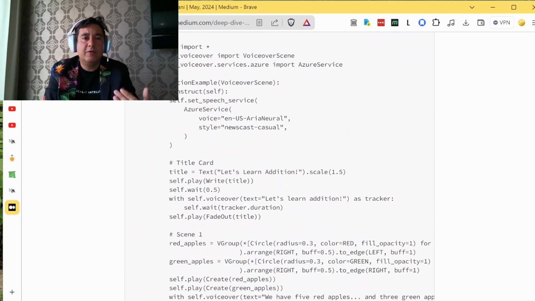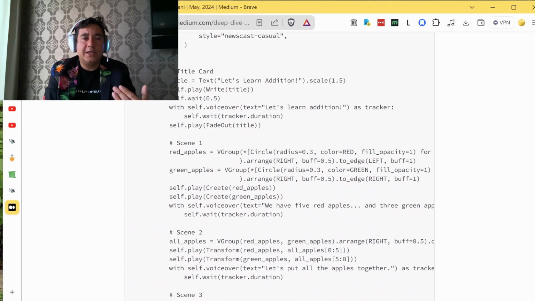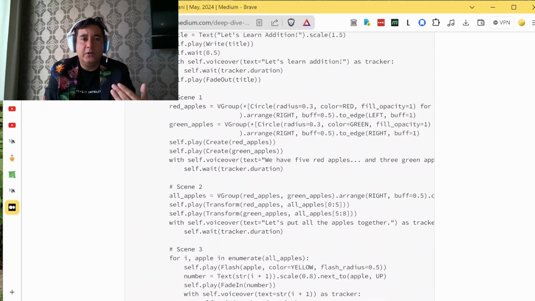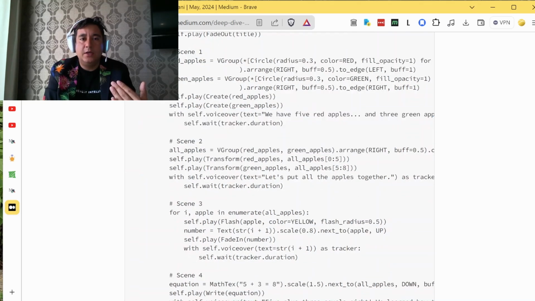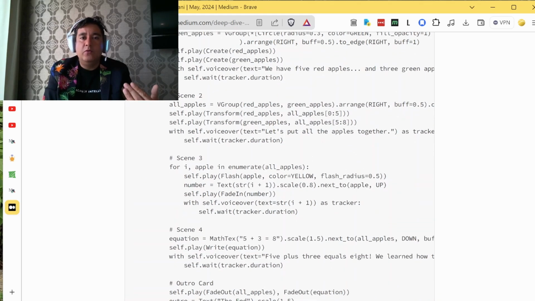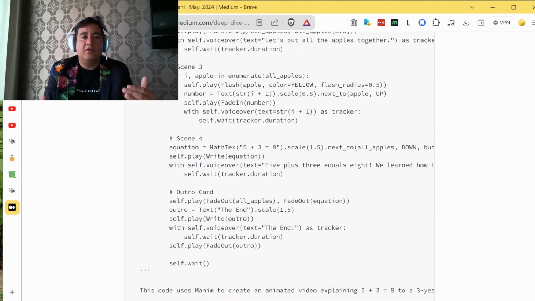So it's a simple block of Python code. For each section, there's a voiceover, which is created by Azure TTS. And within that section, within that scene, we actually are able to lay out the elements and enumerate them using an array and animate them and move them around all in one block of Python code.